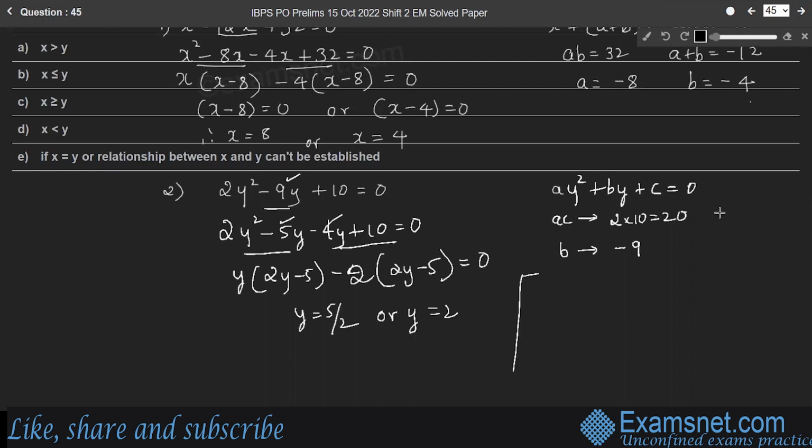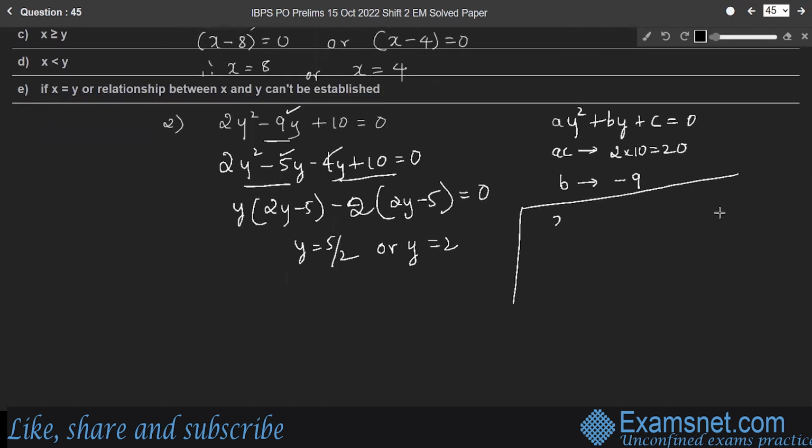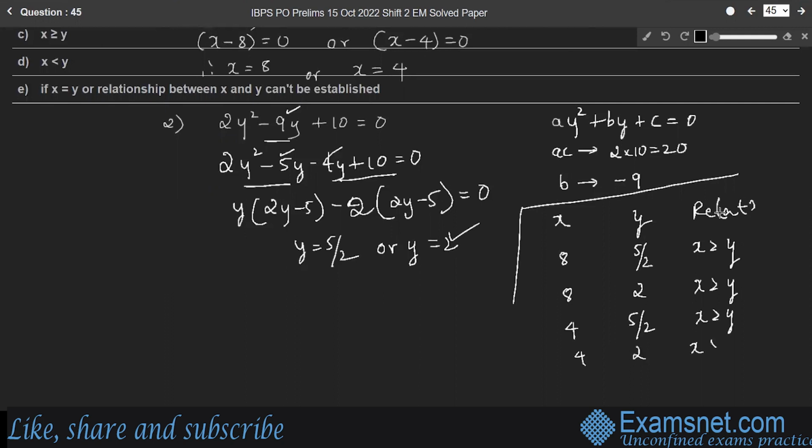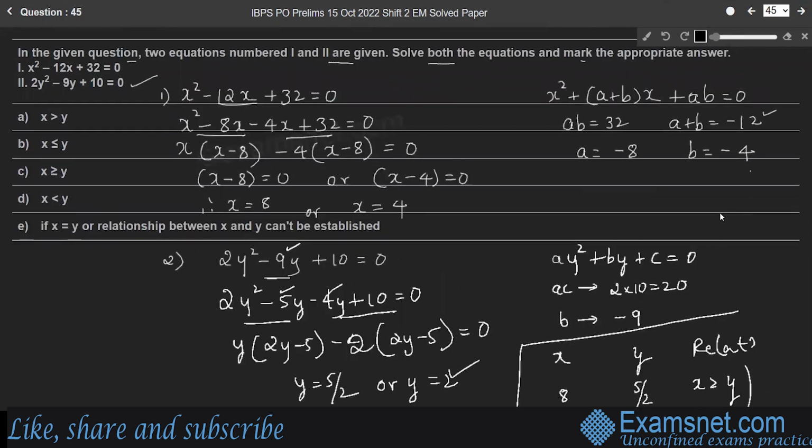So now compare the values of x and y, and their relation. Here x is 8, y is 5 by 2. 5 by 2 means 2 point something. So x is greater than y. If again x is 8, y is 2. So x is greater than y. And x is 4 and y is 5 by 2, x is greater than y. Again x is 4, y is 2, x is greater than y. Therefore, we can conclude that x is greater than y. Look at the options. So option A is the right answer.